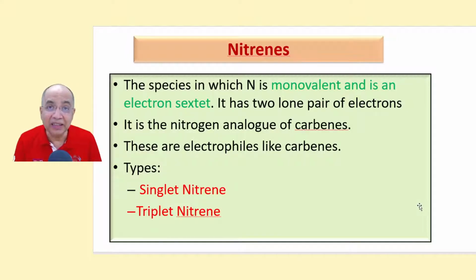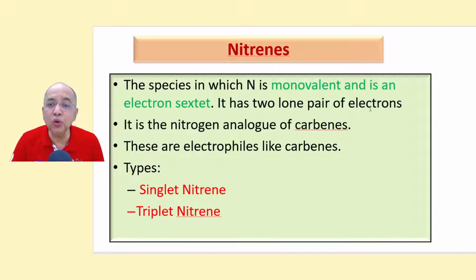Nitrenes are the nitrogen analogues of carbenes. Same electron sextet, electrophiles. But instead of carbon, you have nitrogen. So the species in which nitrogen is monovalent, not divalent, and is an electron sextet like carbenes, are called nitrenes.